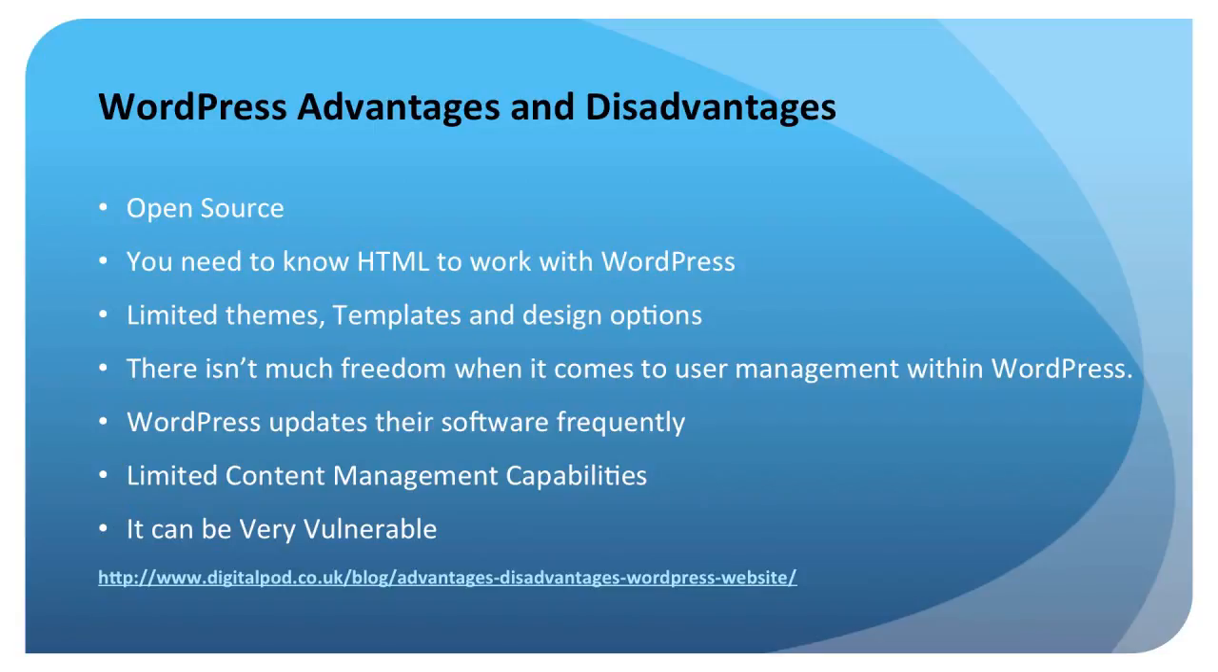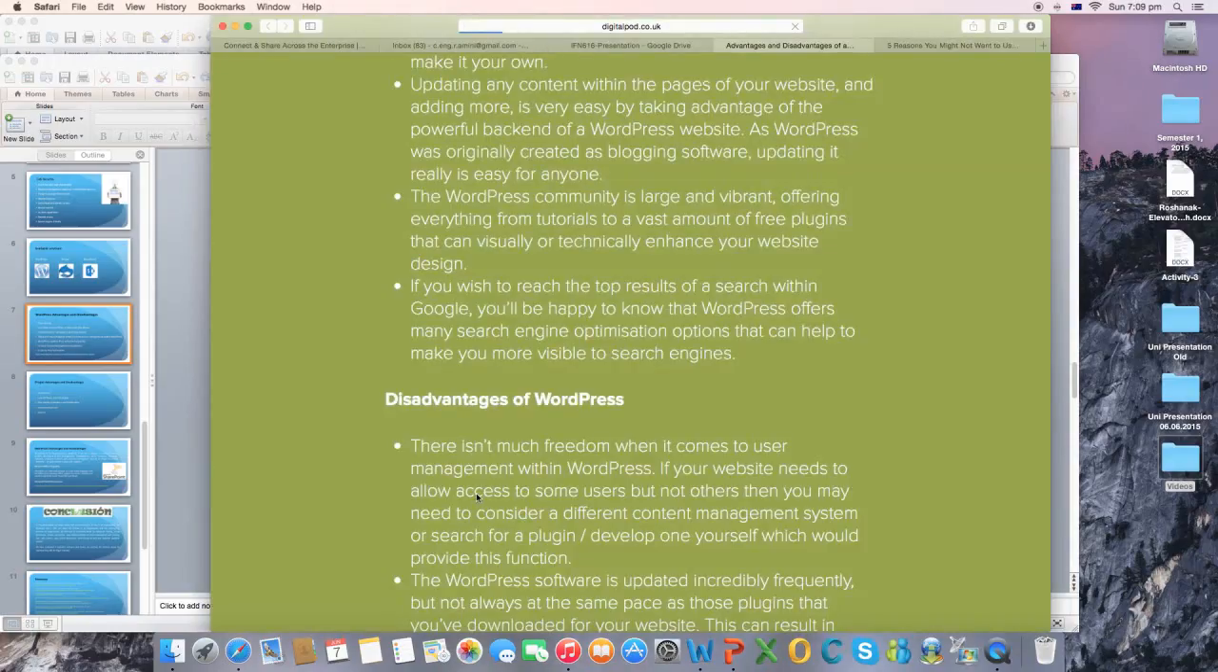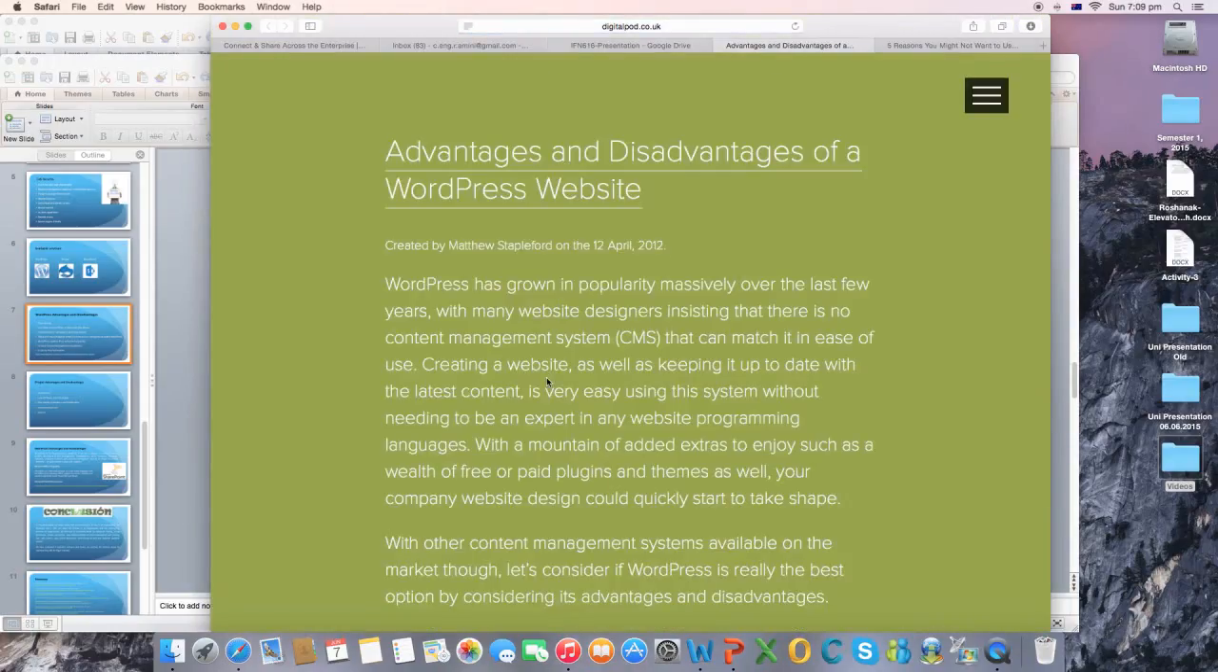WordPress is often called a mini content management system. So for a large organization, you may find the default WordPress backend a little underwhelming for such high content volume. Here on this website, you can see some advantages and disadvantages of WordPress created by Matthew Stapleford in April 2012.